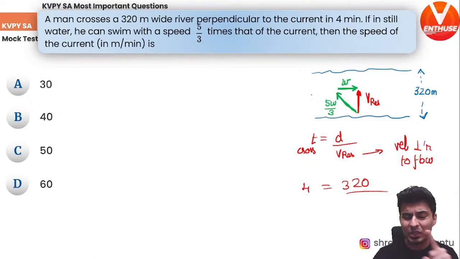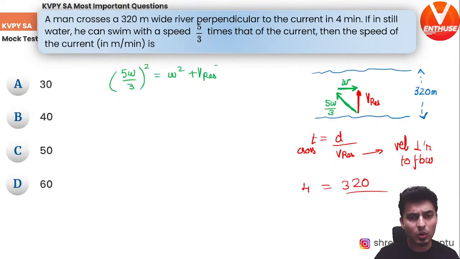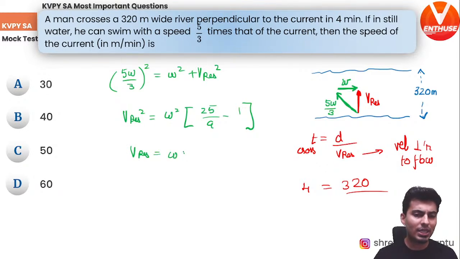Oh, you can see this Pythagoras. So just use that. So you can see 5w by 3 whole square is equal to w square plus v res whole square. So v res whole square, w square is common. So 5 by 3 whole square is 25 by 9 minus 1. So v res resultant is w, and 25 minus 9, that's 16. So root of 16 by 9.